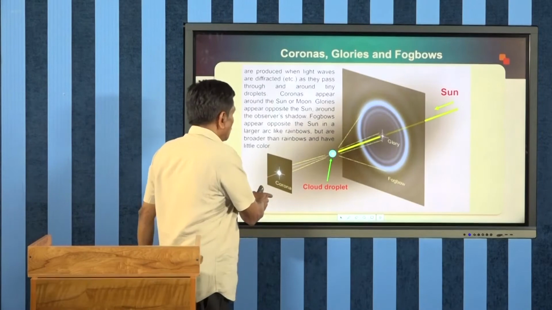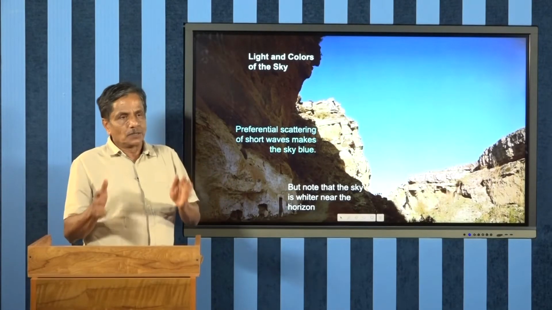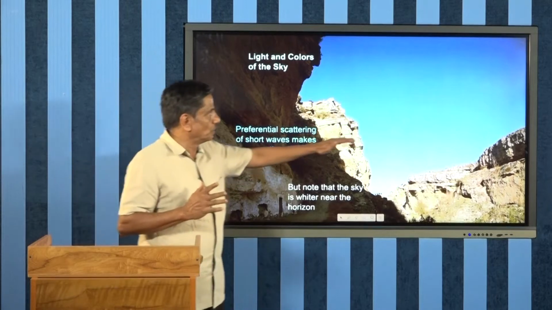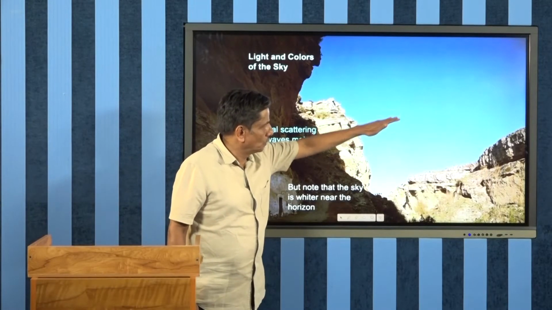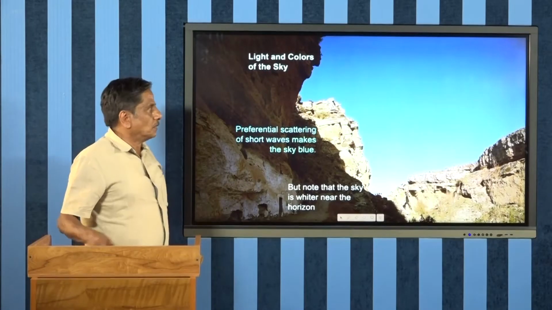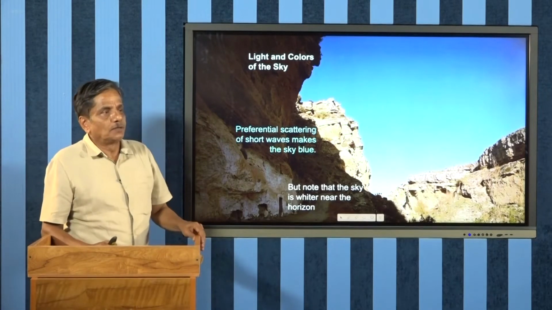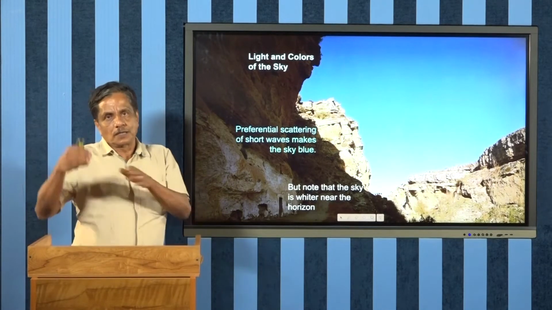Now, here is another simple example: from here to here the sky is more blue, and here it is less, which is mainly due to the presence of dust. If the dust is more, the scattering intensity will be less. Here you can see, because scattered light will be in different directions, the intensity is less. So, the abundance of dust will make this color, while here the sky is clear, therefore the sky is more blue. So, this is the observational feature. One can really test whether there is the possibility of finding any dust particles at a certain height. Then it is possible by using this result.